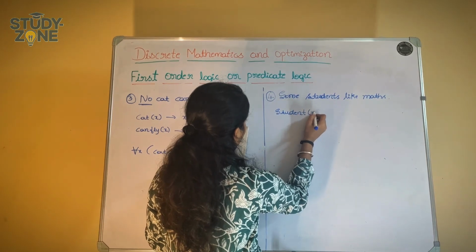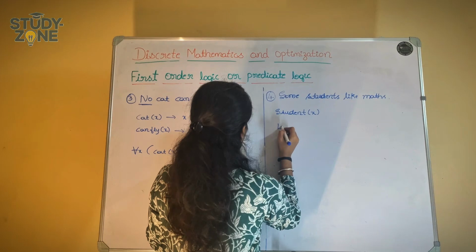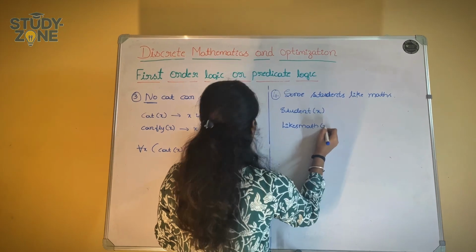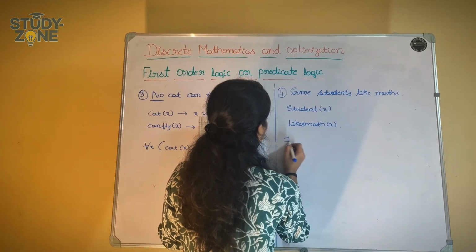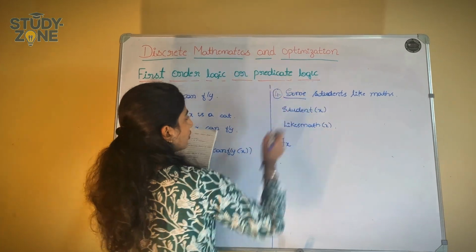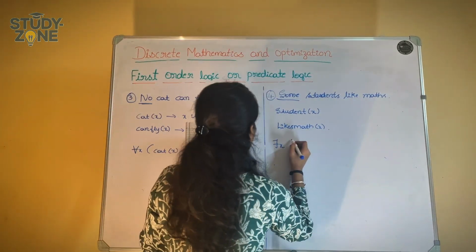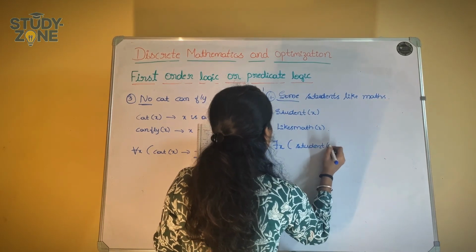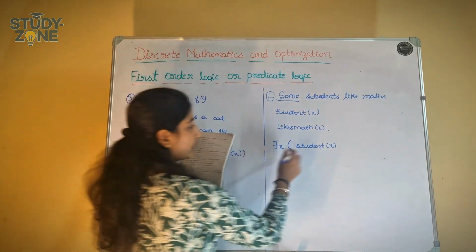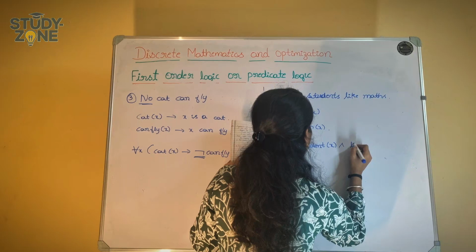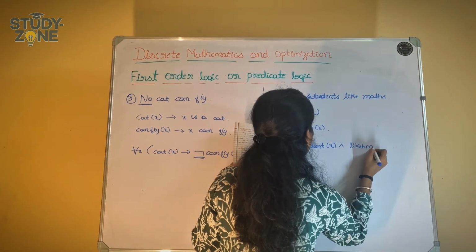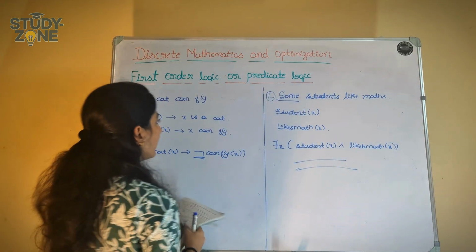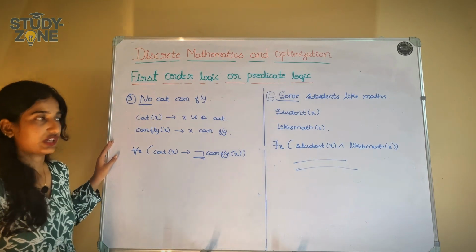So here we have student of x, and then you can't write it like this. You have to write what it means: likes math of x. If I want to write predicate logic, there is "some", so I have to take the existential quantifier: there exists x, student of x, and then for the existential quantifier we have to take and, likes math of x. This is the solution for the first order logic or predicate logic.